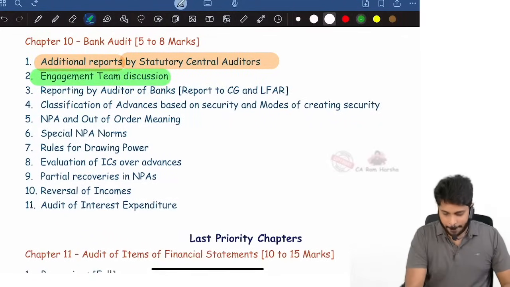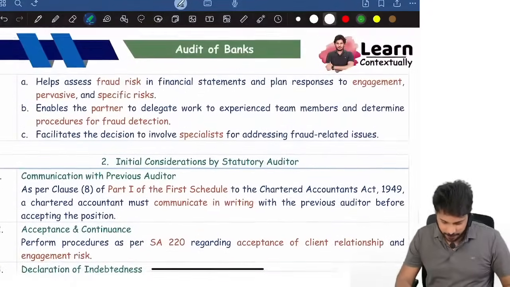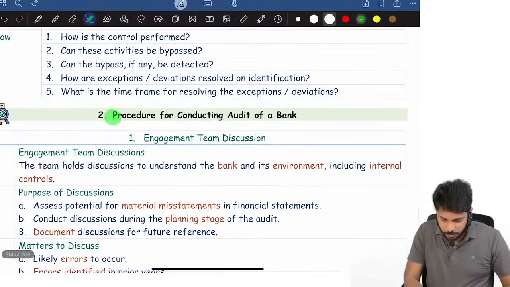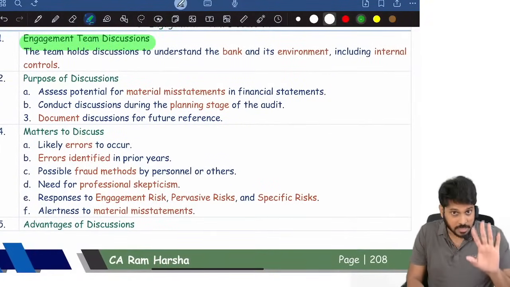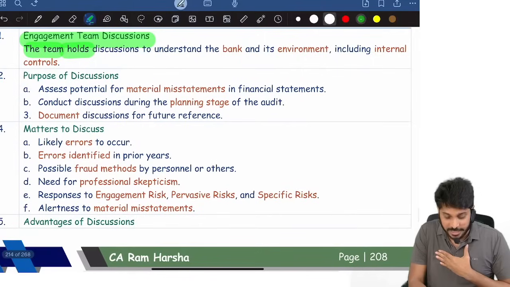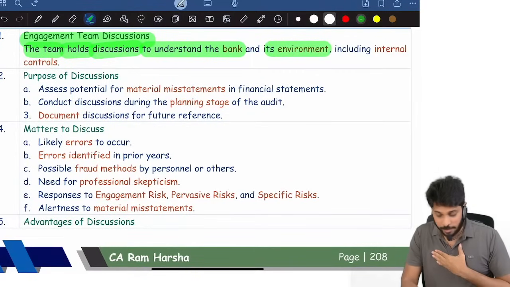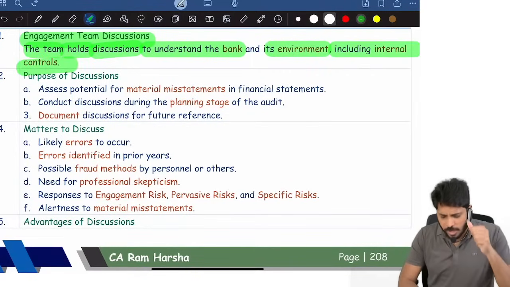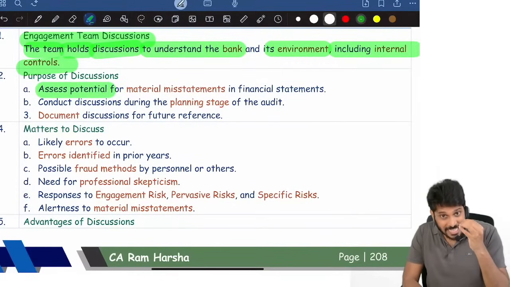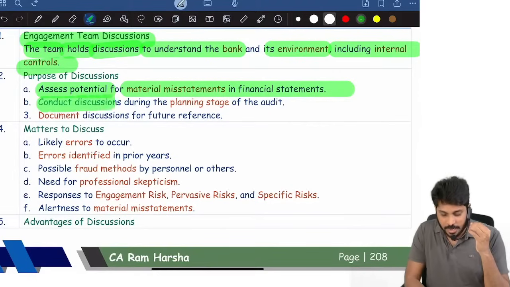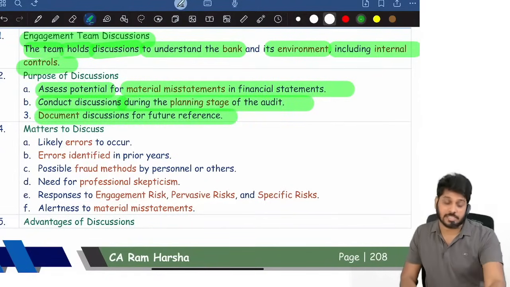Engagement team discussion. What is engagement team discussion in the context of bank audit? In the procedure for conducting bank audit, the engagement team discussion point is there. The engagement team will hold discussions to understand the bank and its environment, and to understand internal control. The purpose is to identify and assess the potential for material misstatement, conduct discussions at the planning stage of the audit, and document the discussion for future reference.